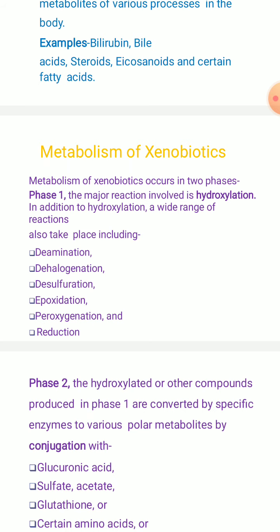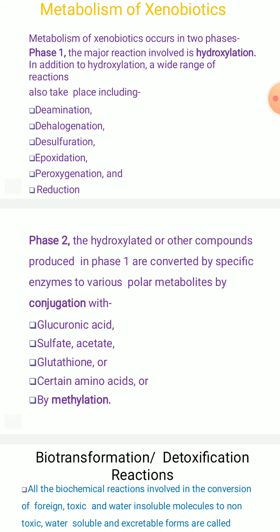Okay, next we will see phase 2, which are the reactions that come under phase 2. The hydroxylated or other compounds produced in the phase 1 reactions are converted by specific enzymes to various other metabolites. Those are polar metabolites, formed by conjugating with glucuronic acid, sulfate conjugation, or acetate conjugation, or with glutathione, or certain amino acids, or by methylation. So these are all the reactions which come under phase 2.